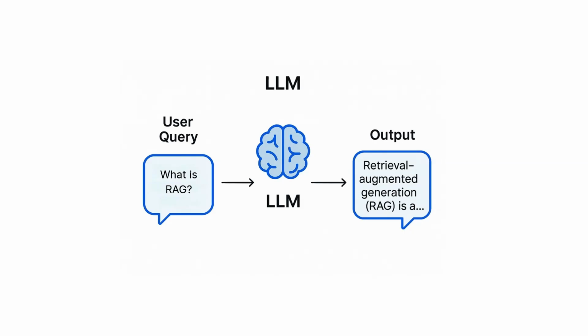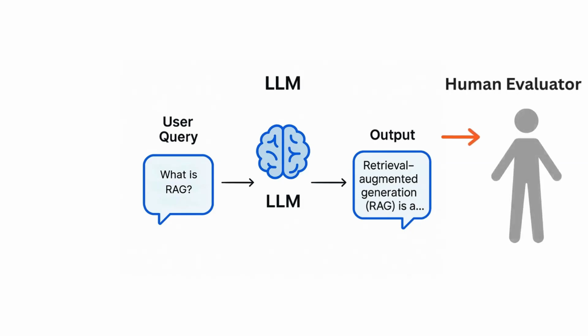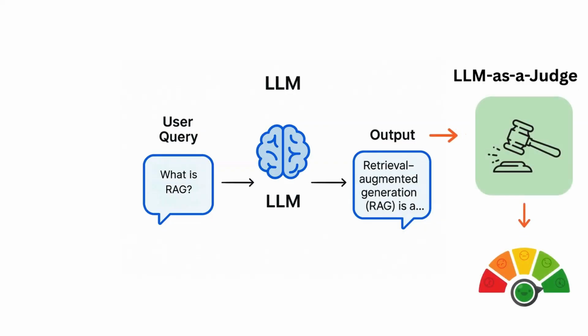You remember our LLM flow. Put in a query and get a response. Now, we could use a human evaluator to evaluate all those responses, but that would be pretty time-consuming and pretty tedious. Enter LLM as a judge. Yes, we will use an LLM to judge another LLM, which will output evaluation metrics.